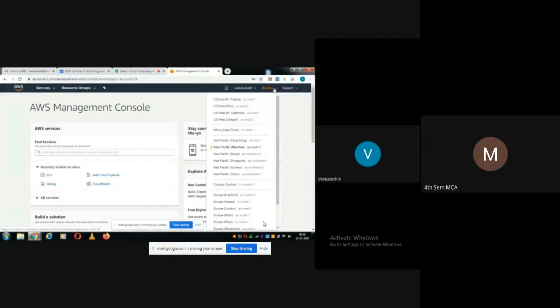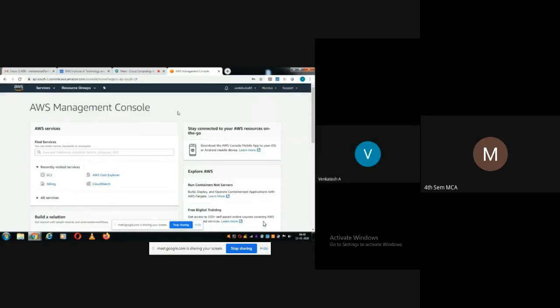Why? Because in different countries, Amazon follows different pricing models. And what I heard is, it is very minimal in US East, that is North Virginia. If you select US North Virginia, the cloud charges are very minimal. Or else, since you are very comfortable with rupee based transactions, you can select Asia Pacific. Select Asia Pacific, or you can select Virginia, anything is fine.